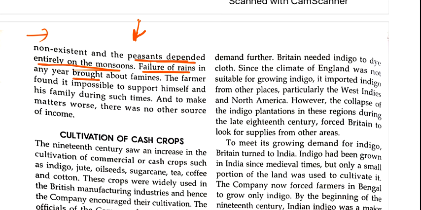So farmers found it very difficult to support themselves and their families. Clear? Many farmers, because of this stress and pressure, had to commit suicide. So these conditions were very difficult for the farmer as well as his family.